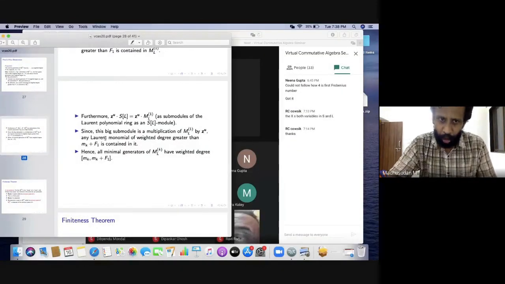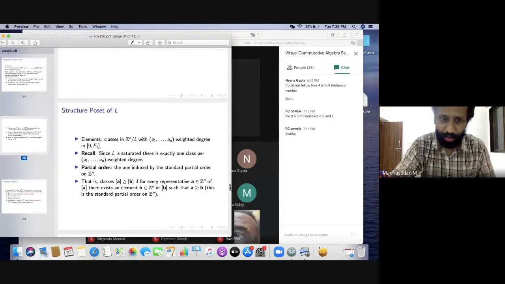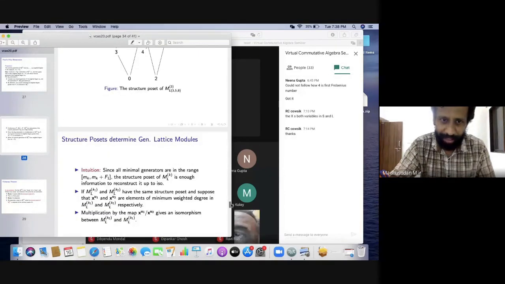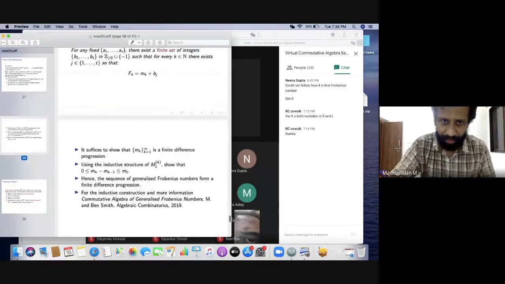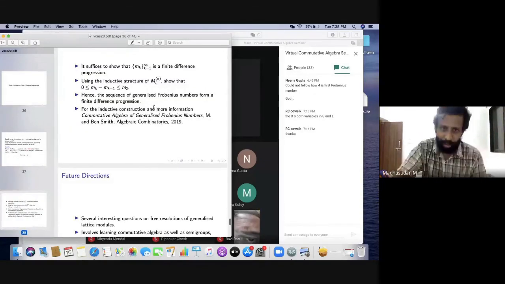So the finiteness theorem involves certain posets associated to these MLKs and so on. You can look at my slides and the reference that I will give you for more detail. There are more detailed slides, and then that gives us our finite difference property with a little bit more work. For more details, you can look at our paper. It's called Commutative Algebra of Generalized Frobenius Numbers.